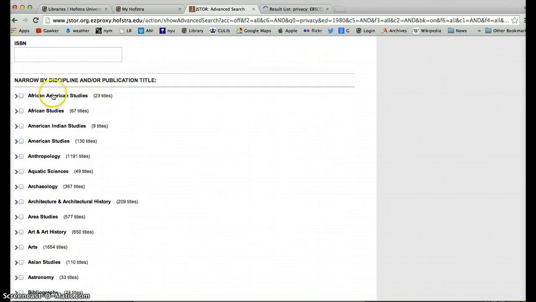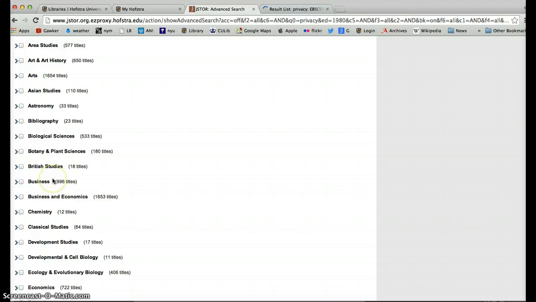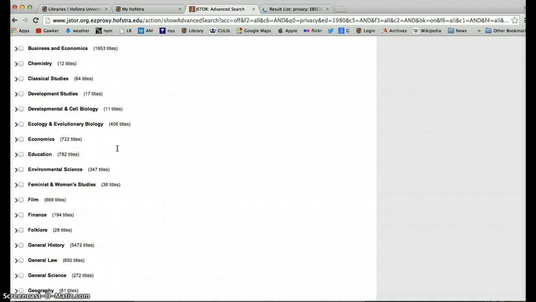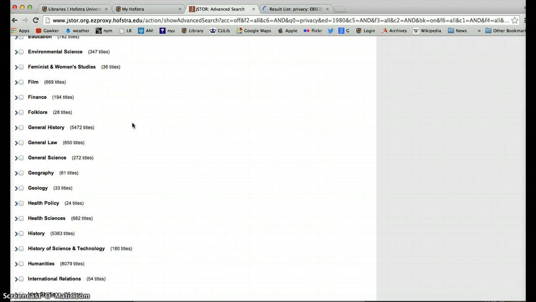And notice here there's all kinds of disciplines and the number of titles of journals that it's going to be searching through. Those are journal titles, not article titles, right? So there are 406 journals that cover ecology and evolutionary biology, and it will search all the articles in every single issue of a certain date range.